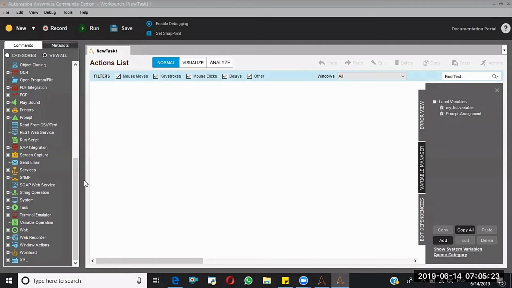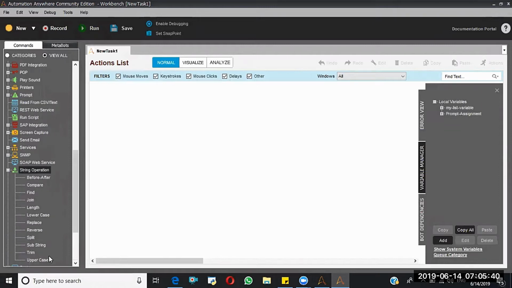Okay, guys. Now we are going to discuss the string operations. So this is our workbench. If we see this left panel, a set of string operations will be there. If you expand this one, these are all the different string operations. The first one is before and after.